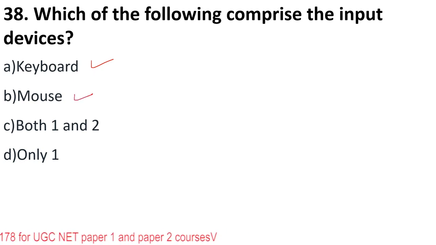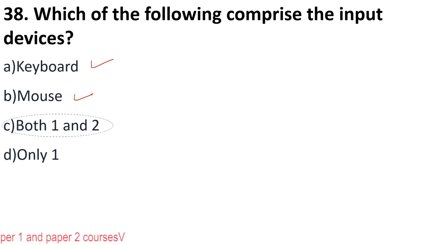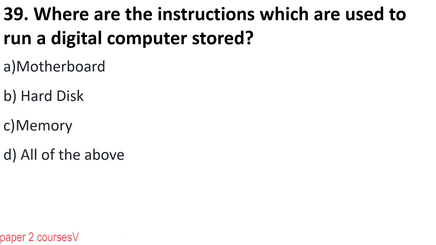So even mouse is also an input device. That is why C is the answer, both 1 and 2. Where are the instructions which are used to run a digital computer stored? Motherboard, hard disk, memory, or all of the above? The right answer to this question is option C, memory.